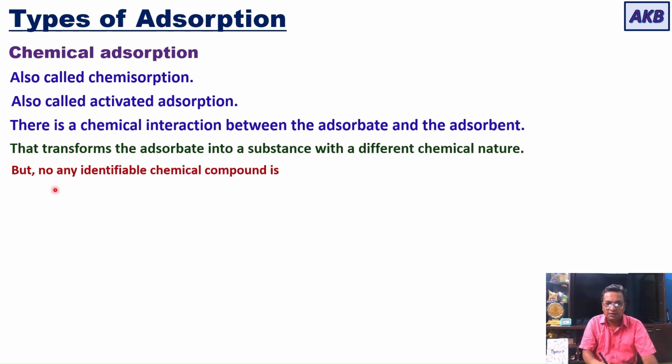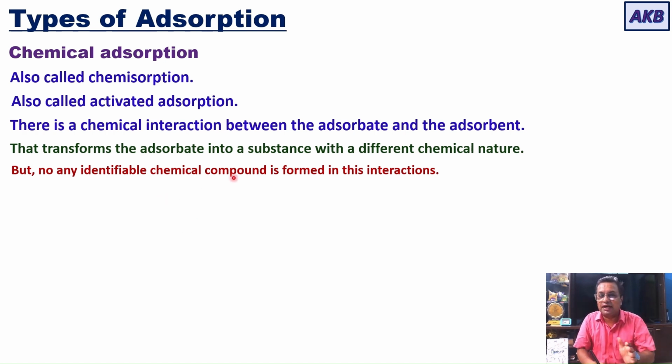But most of the times, when you have chemical adsorption, there is no identifiable chemical compound that is formed in the interaction. So when I say there is chemical interaction between adsorbate and adsorbent, this chemical interaction is not going to produce any identifiable chemical compound.